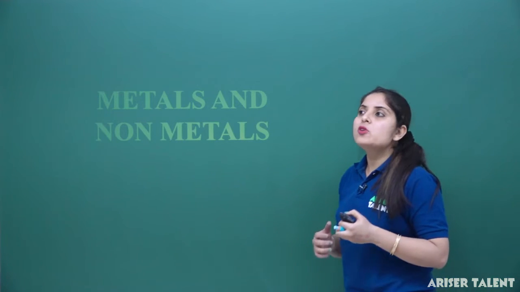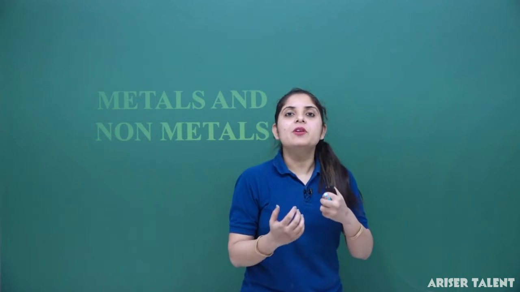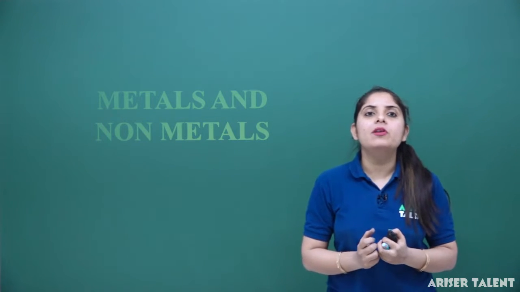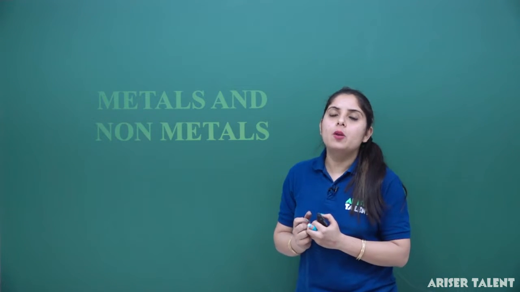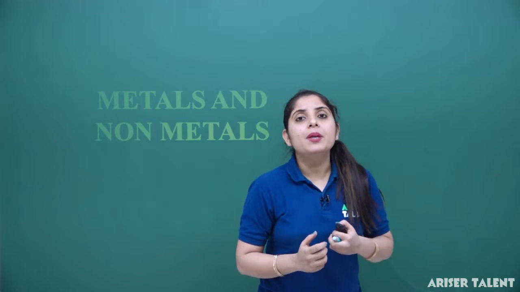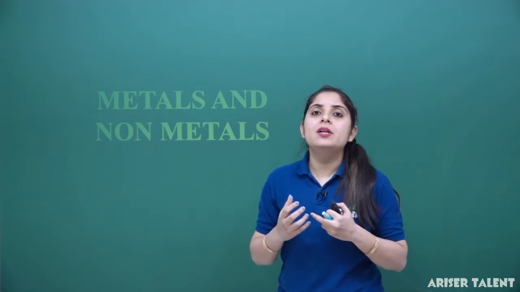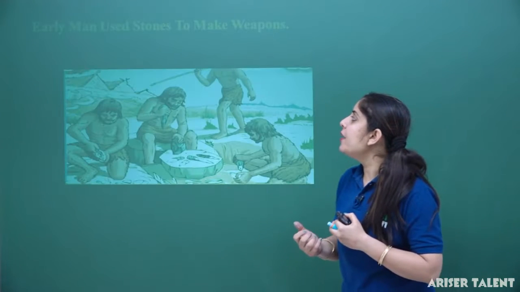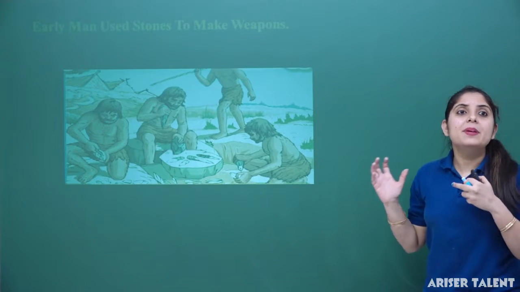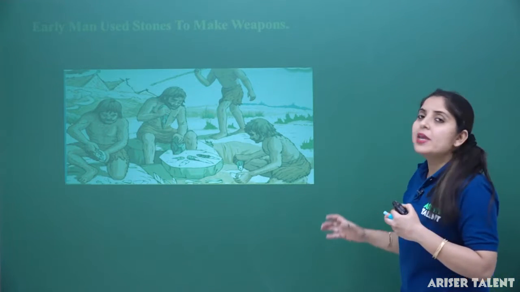Before starting the general description of metals and non-metals, first we will go through the introductory part regarding metals and non-metals. Firstly, in early times, people used stones for protecting themselves from animals or from their enemies. Early man basically used stones to make weapons.